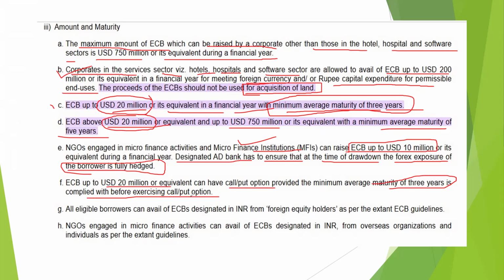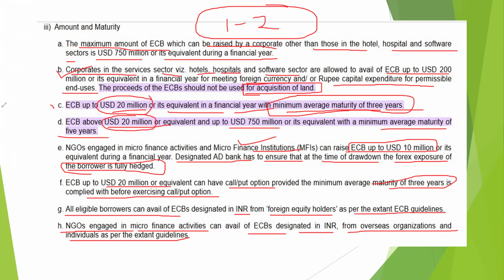Before exercising call and put option. Call and put option is a type of derivative where they can make the hedging position for the ECB. And here, all eligible borrowers can avail ECB denominated in INR from foreign equity holders as per the extant ECB guidelines. NGOs engaged in microfinance activity can avail ECB denominated in INR from overseas organizations and individuals as per the guidelines. So these are the main points. If you remember this much, 1 to 2 marks you can definitely cover in the coming exam.